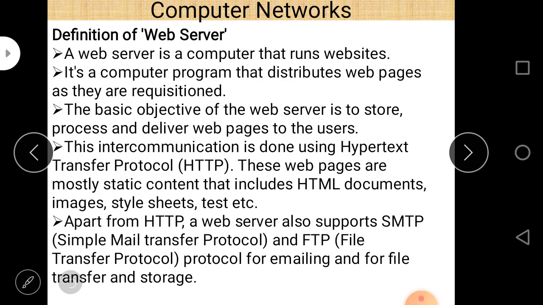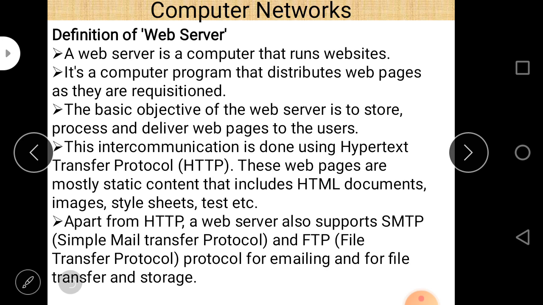Next is the definition of web server. A web server is a computer that runs a website, and it is a computer program that distributes web pages as they are requested. The basic objective of the web server is to store, process and deliver web pages to the user, and this intercommunication is done using Hypertext Transfer Protocol, HTTP.